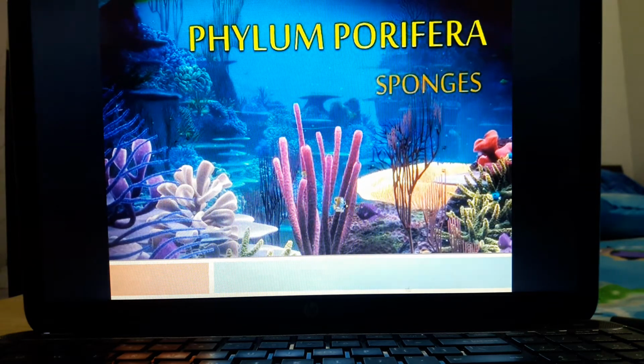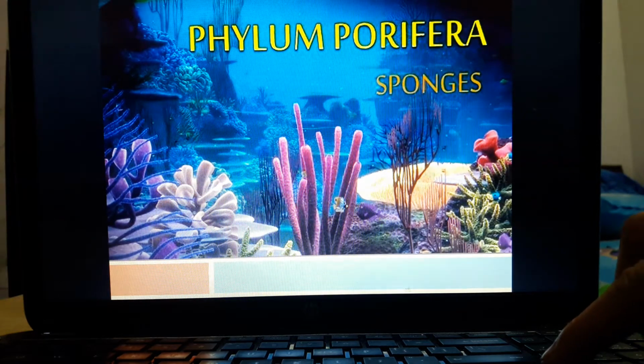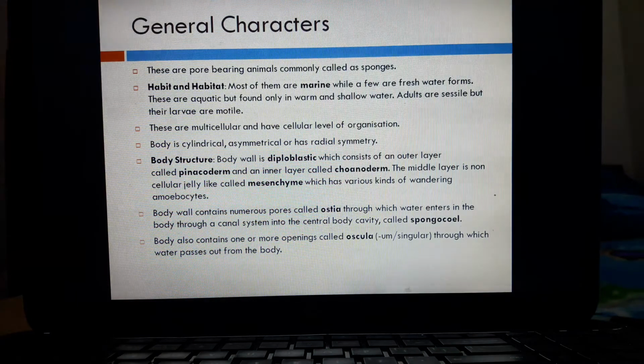Dear students, in the previous lecture, we discussed how to draw the outline classification of kingdom Animalia. Today, I am here with you to discuss the first phylum of kingdom Animalia from the group Non-Chordata, that is phylum Porifera. Here we will discuss the general characters of this phylum along with the examples.